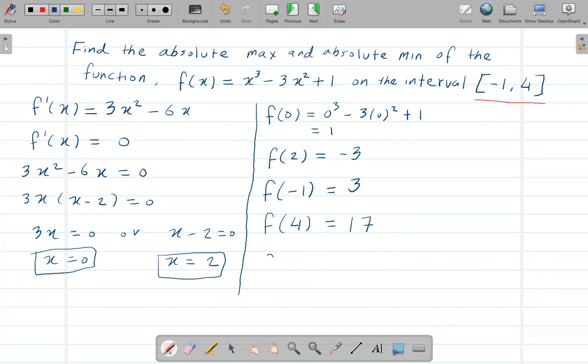From here, the maximum value we have is this, right? So that means f of 4 equals 17 is the absolute maximum, and the minimum value we have here is -3. So f of 2 equals -3 is the absolute minimum. This is the way of getting the absolute maximum and absolute minimum when a function is given in a certain interval.